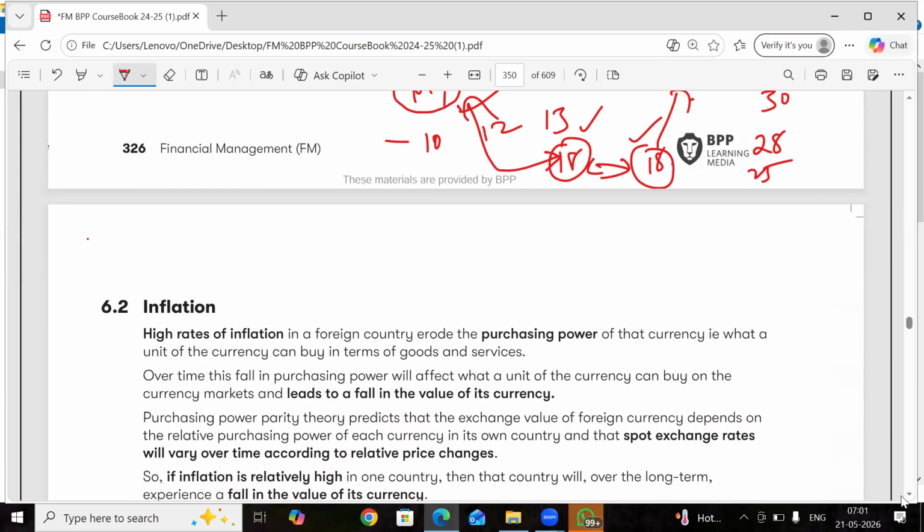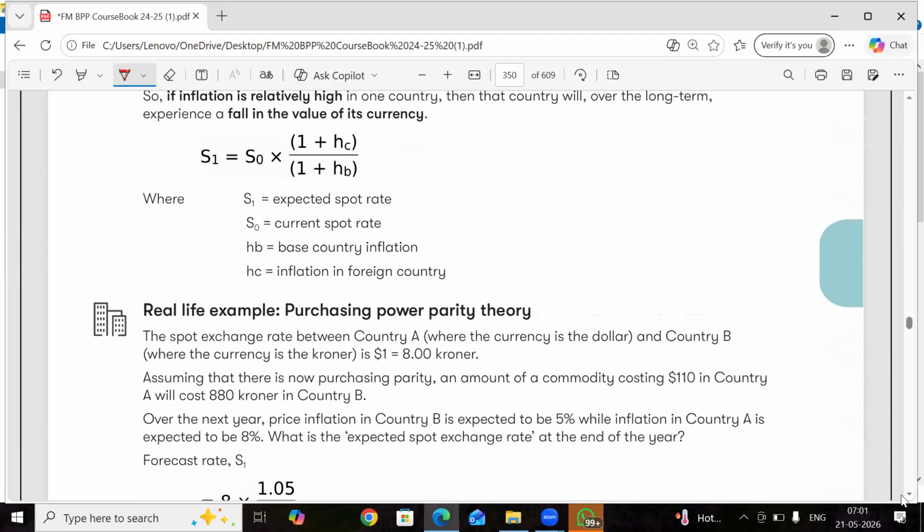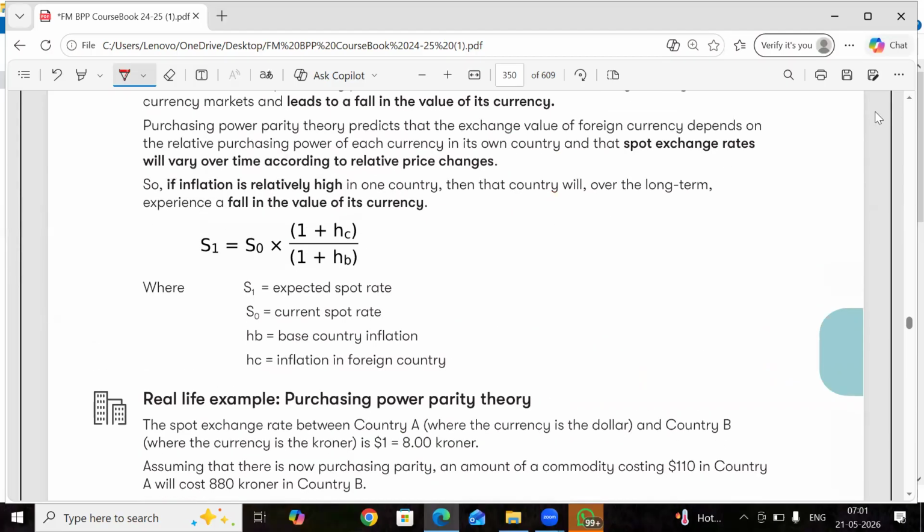Now we are going to find out the fair no arbitrage forward price with the help of this equation. So what is this equation saying? Purchase power parity. This equation is a function of inflation in two different countries. I will tell you country A, country B. This country has high inflation, let's say 7%. This country has low inflation, let's say 2%.